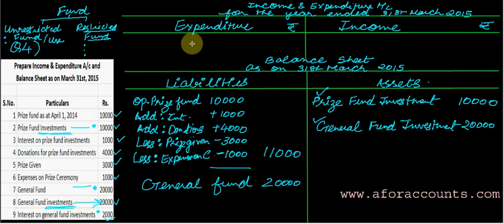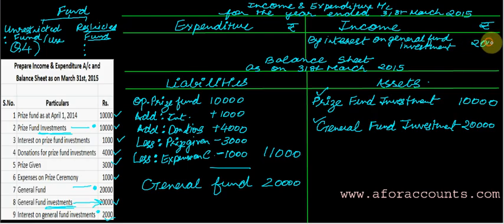So in my income and expenditure account, on the income side, by interest on general fund investment, 2,000. Since it is general, it is placed here.